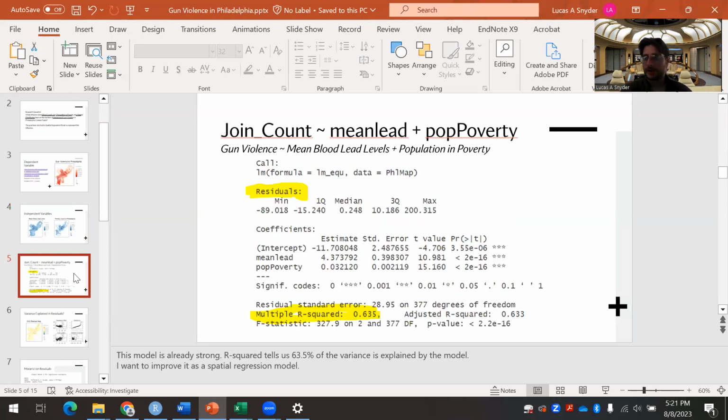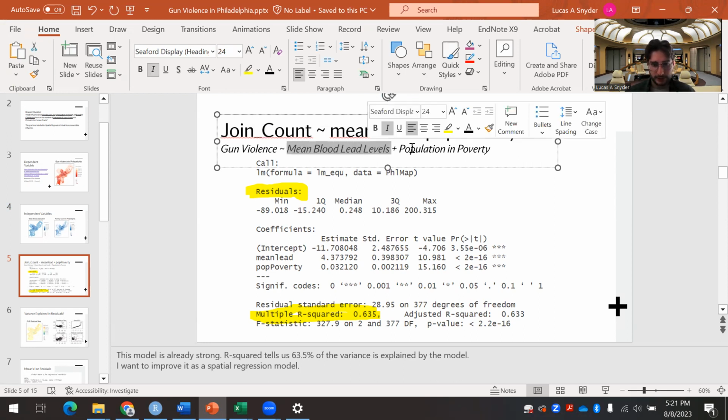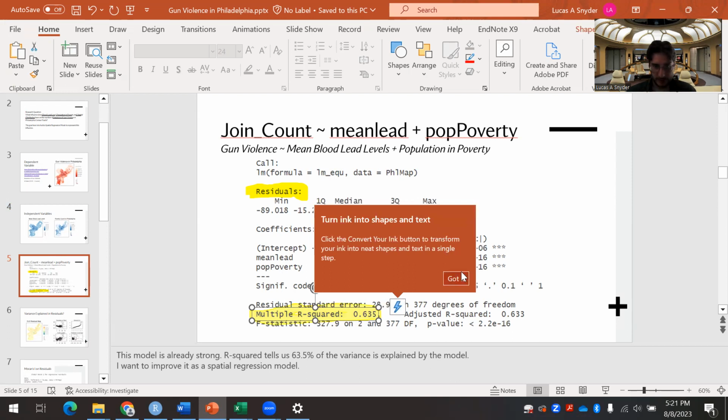So let's build our linear model to start out. Real simple. These are in the data, that's just what these things are called, but really it's gun violence and mean blood lead levels, population and poverty. Now, what we're checking out with this is, yeah, it's pretty significant right here.